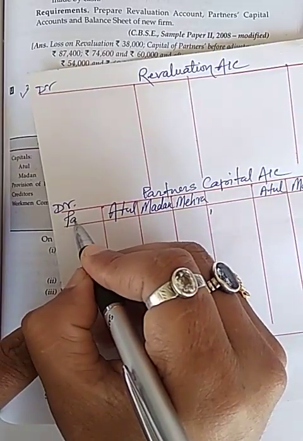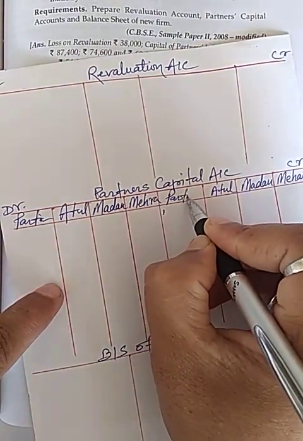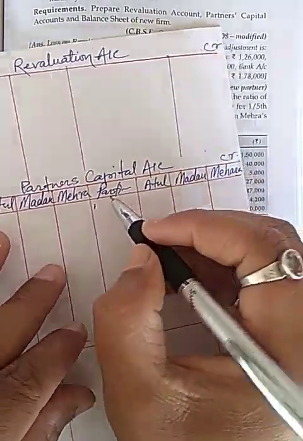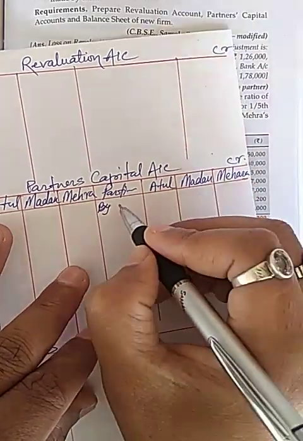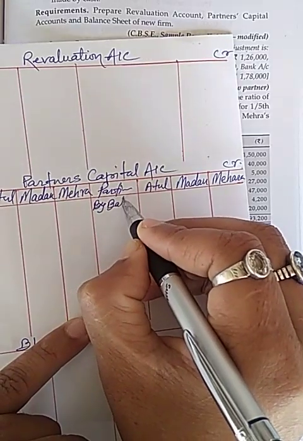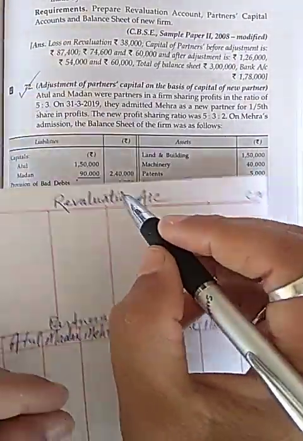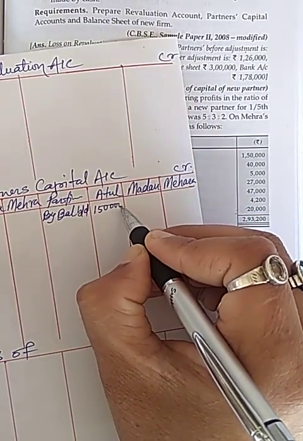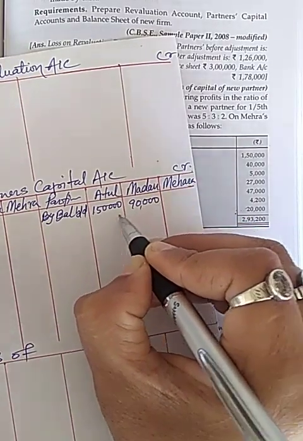We all know this is particulars. Now I will transfer their capital from the balance sheet. Capital account by balance b/d. This is given in the question, 1,50,000 and 90,000 respectively.